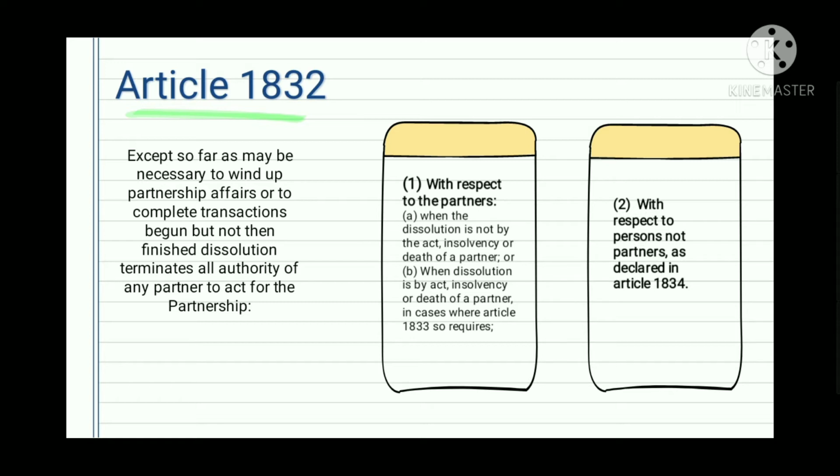With respect to persons not partners, as declared in Article 1834, when the dissolution is by such act, without the knowledge of termination of authority, the innocent partner can recover from the acting partner.